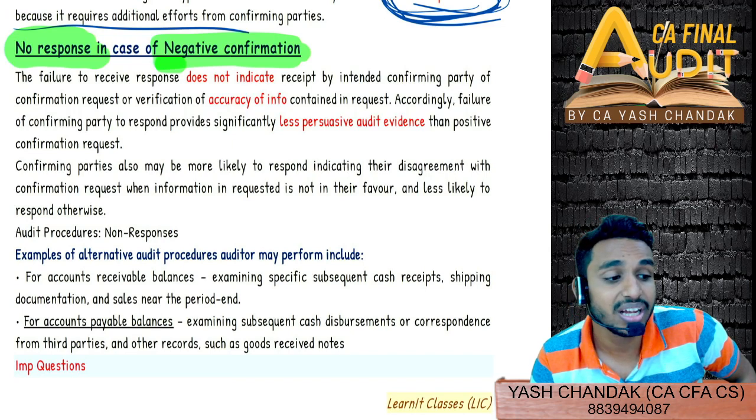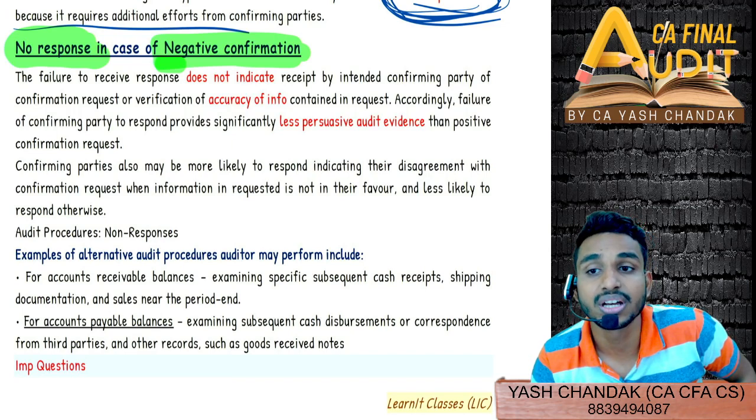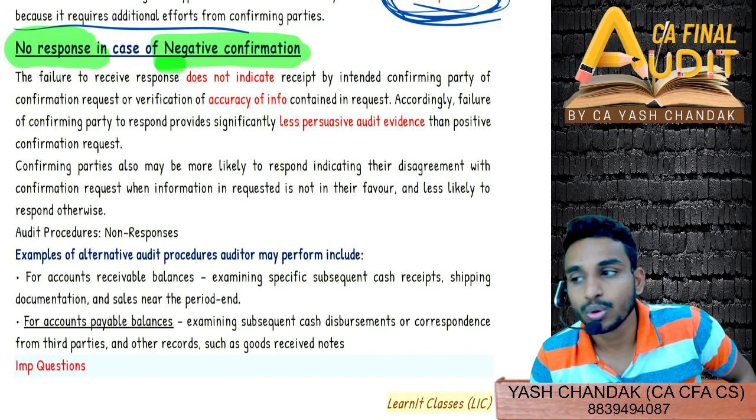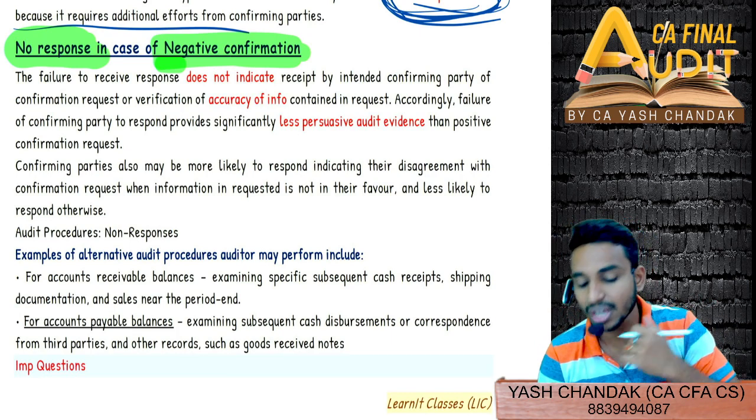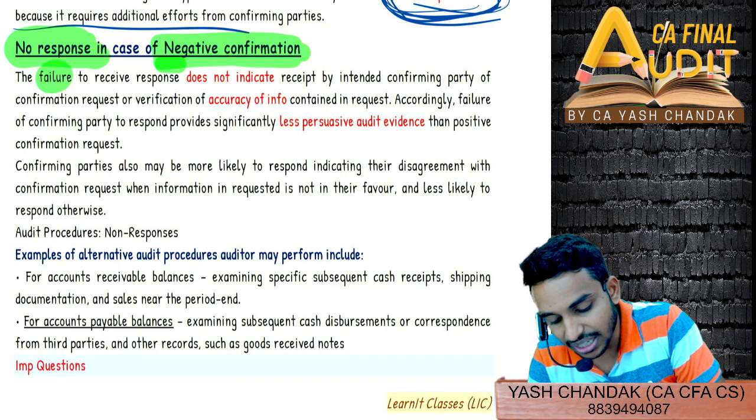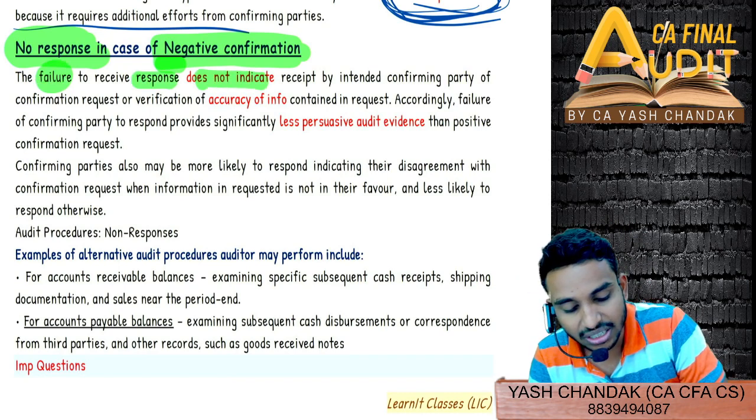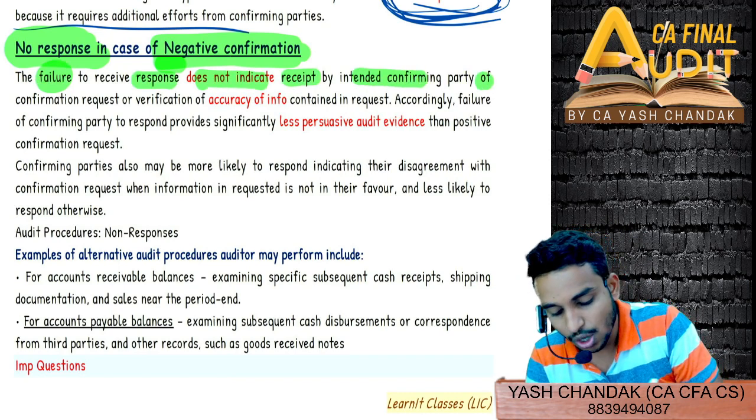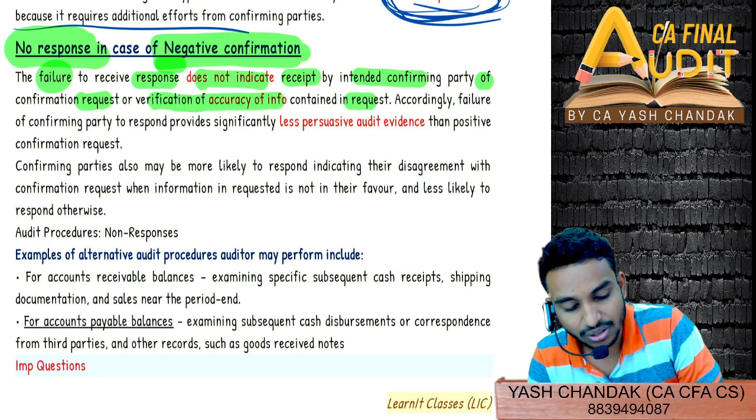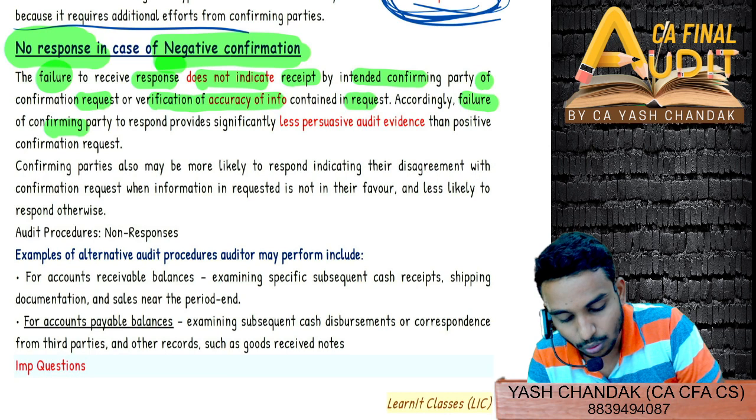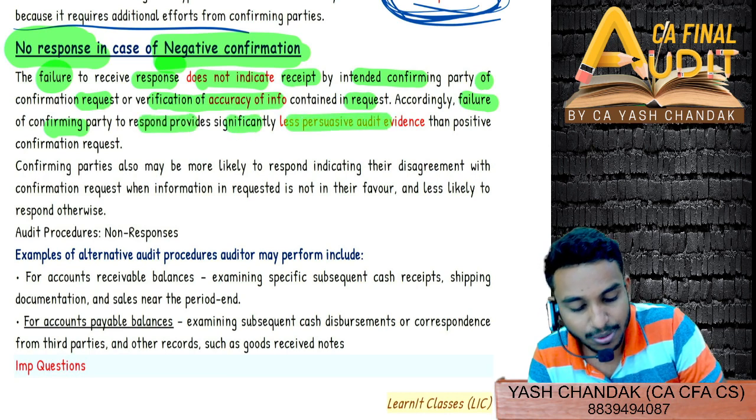mean there could be an indication of material misstatement or it's a case of inaccuracy. No, it's not like that. It is a kind of confirmation only. The failure to receive any response does not indicate receipt by the intended confirming party of the confirmation request or verification of the accuracy of information contained in the request. Accordingly, failure of the confirming party to respond provides significantly less persuasive audit evidence.